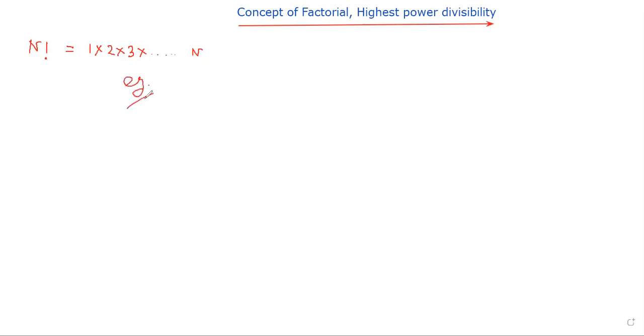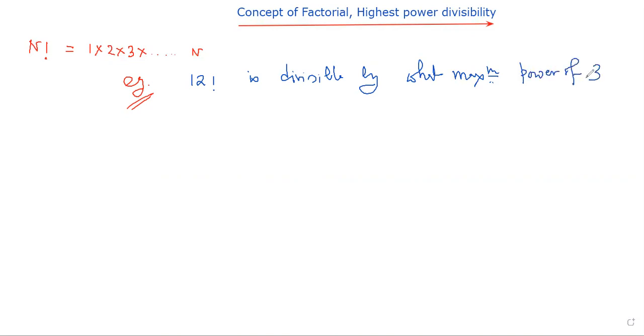Example, let it be a question that 12 factorial is divisible by what maximum power of 3? What maximum power of 3? That means 12 factorial is divisible by 3 to the power 2 or 3 or 4 or what else?